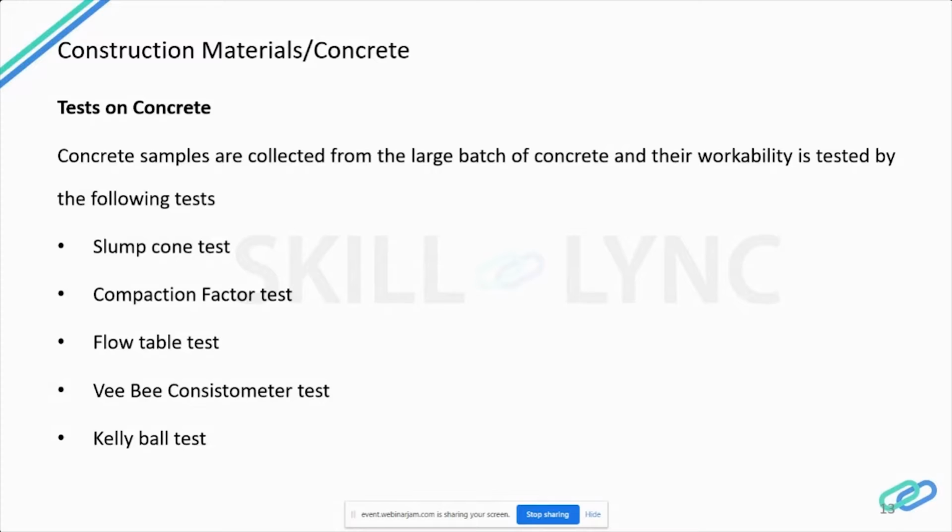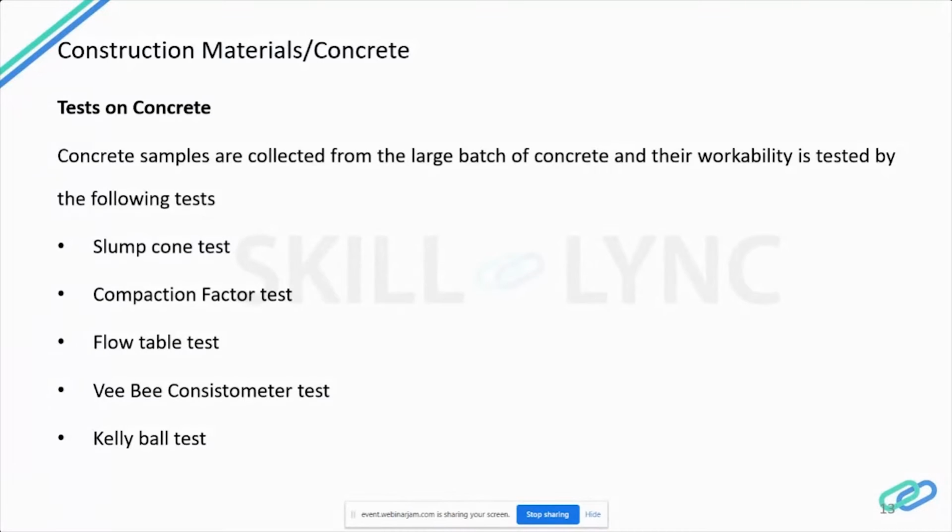Next is the flow table test. The flow table test is a laboratory test and it gives an indication of the quality of concrete with respect to workability and consistency. In this flow test, a standard mass of concrete is subjected to jolting. This test is generally used for very high workability concrete. This method is used for high to very high workable concrete, which could exhibit collapse slump.